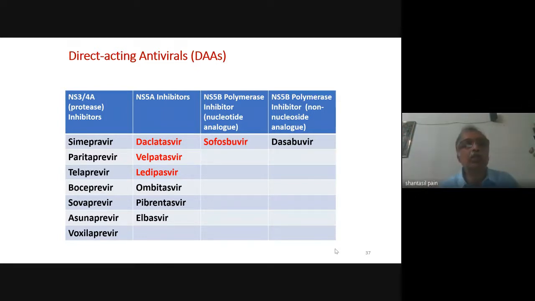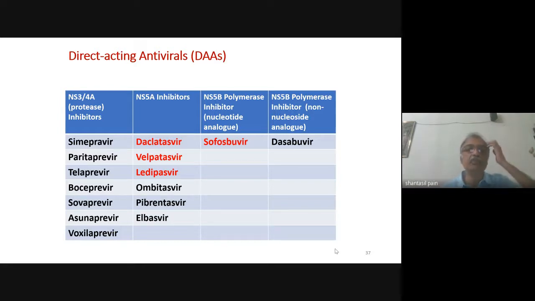Now, the different groups of these antiviral drugs are the NS3-4A or the protease inhibitors, the NS5A inhibitors, the NS5B polymerase inhibitors, which may be nucleotide analog or nucleoside analog. Now, you need to remember these drugs. The protease inhibitors are simeprevir, paritaprevir, telaprevir, boceprevir, sovaprevir, asunaprevir, voxilaprevir. Telaprevir and boceprevir are the old generation drugs not used nowadays. The NS5A inhibitors are daclatasvir, velpatasvir, ledipasvir, ombitasvir, pibrentasvir, elbasvir. The NS5B polymerase nucleotide analog is sofosbuvir, and the non-nucleoside analog is dasabuvir.